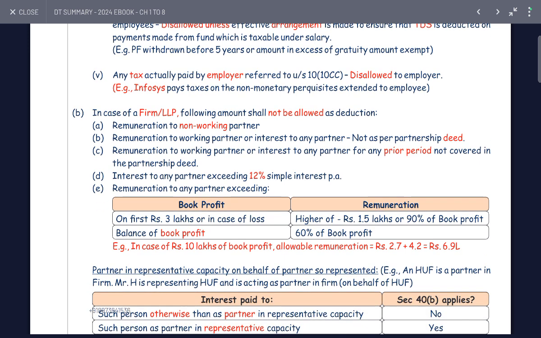In the case of an LLP or firm, the following amounts shall not be allowed as deduction. Remuneration to a non-working partner is not allowed. Remuneration to a working partner or interest to a partner not as per the partnership deed is not allowed, and remuneration to a working partner for a period not covered in the partnership deed is not allowed.